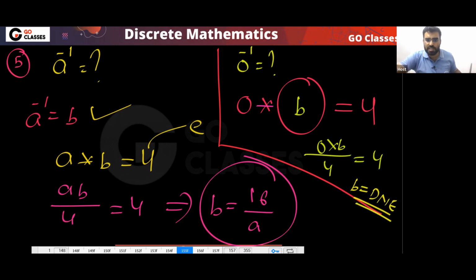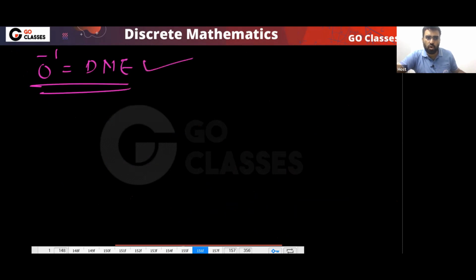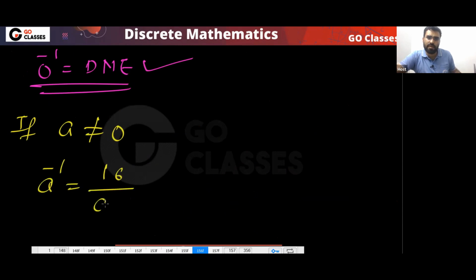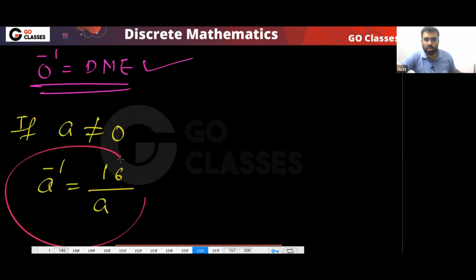So the inverse property is not there. Remember, you can clearly see that zero inverse does not exist. So remember these corner cases, don't forget about them. But if A is not equal to 0, then A inverse will be 16 divided by A.